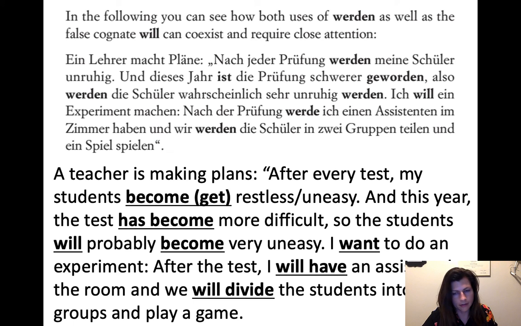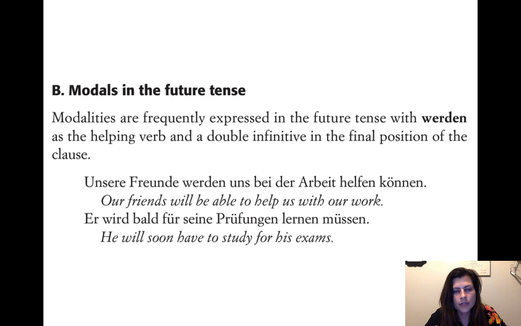Then we have modals in the future. With a modal verb, it's a little bit more complicated. We have werden as the helping verb, and then a double infinitive in the final position of the clause. So let's look at these. Unsere Freunde werden uns bei der Arbeit helfen können. So our friends, unsere Freunde. And then werden, there's our future tense. Our friends will, werden.